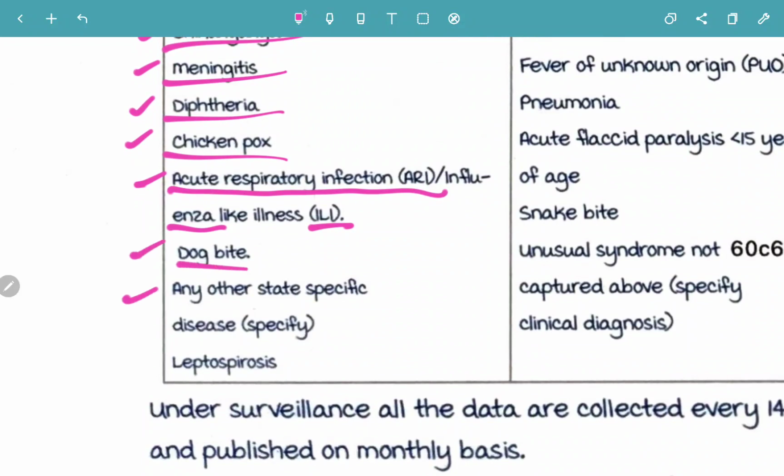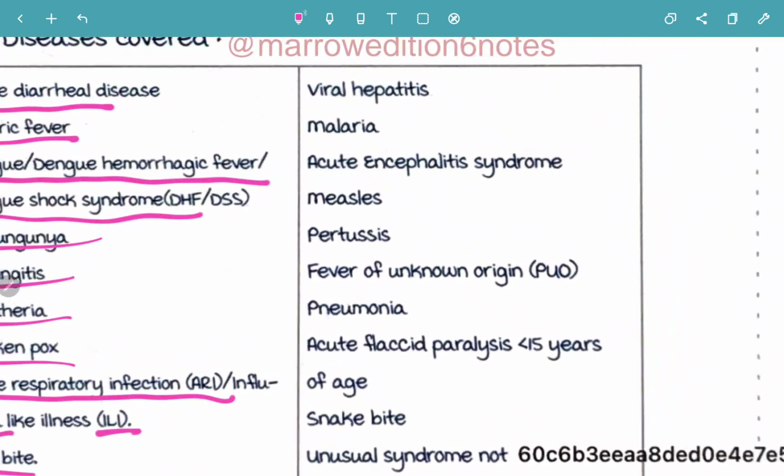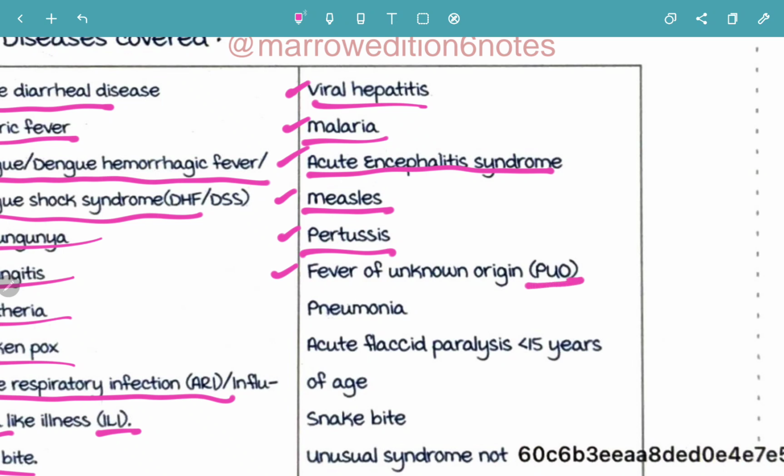Any other state-specific disease, leptospirosis, viral hepatitis, malaria, acute encephalitis syndrome, measles, pertussis, fever of unknown origin, okay, pyrexia of unknown origin,